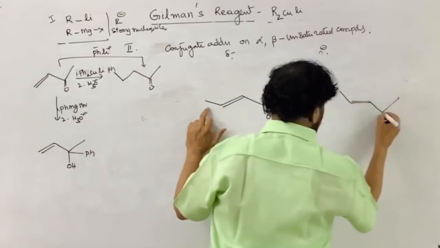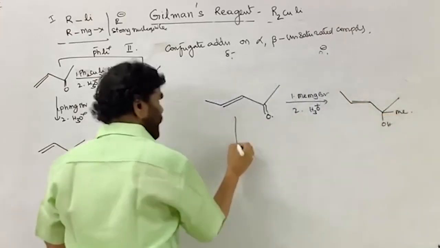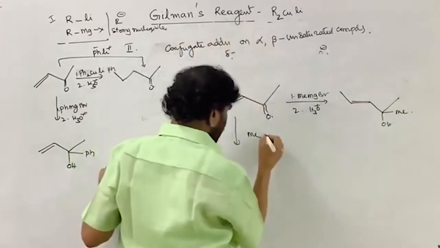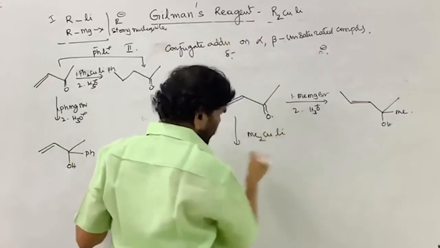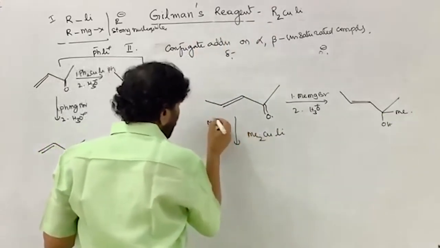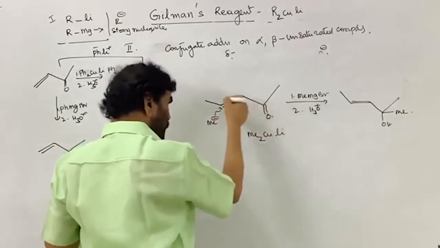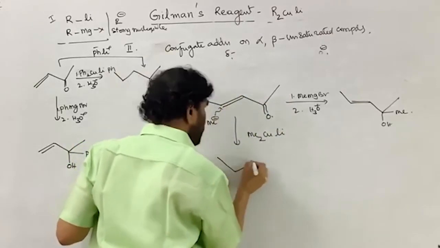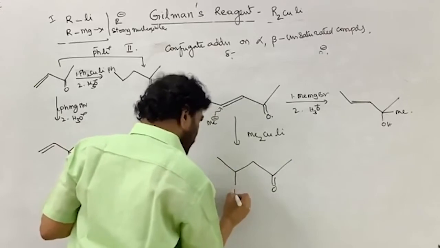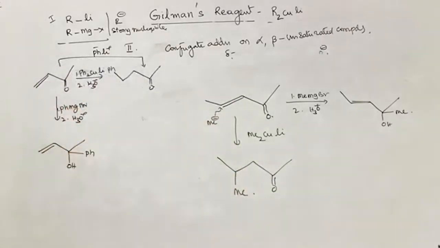Same, I am repeating: the OH, this is the methyl. If you treat with Gilman's reagent, lithium dimethyl cuprate, or you can take ethyl also, now this methyl group goes to here and hydrogen is added here and comes to this one. The double bond is intact, the methyl group is here. This is the methyl group.